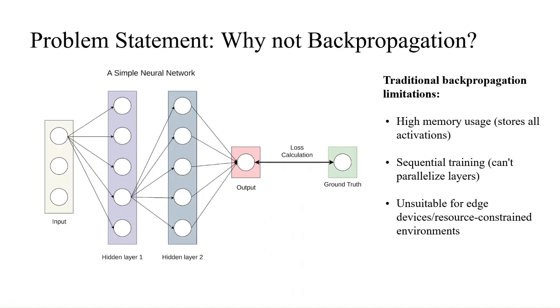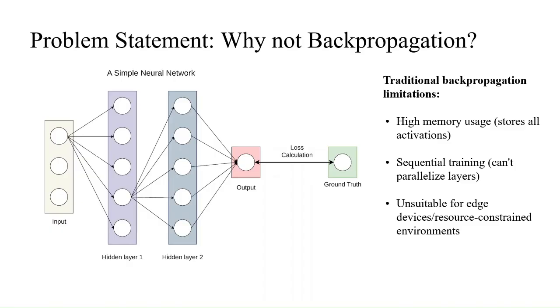Let's begin by addressing the core problem that motivated our project. As you can see in this simplified diagram, a neural network processes input through various layers to produce an output, which is then compared against a ground truth via a loss function. The error from this loss is then propagated backwards through the network to update weights, and this process is called backpropagation. There are several limitations of this traditional backpropagation.